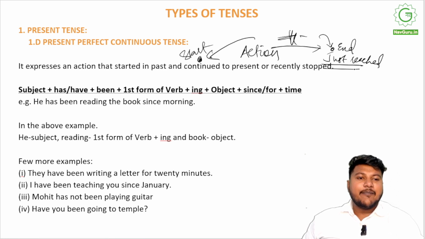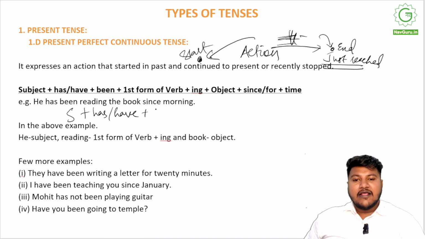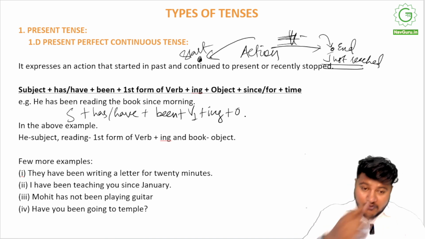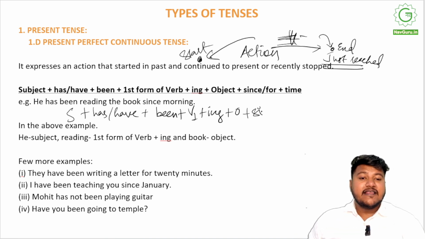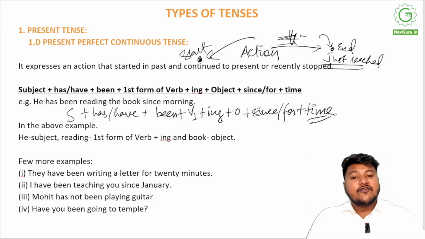When these cases happen, this is when we use present perfect continuous. Either the action is already happening, it is midway, or it has just completed, right? For this, we use subject plus has/have plus been, very important, plus first form of verb plus ing plus object, and most importantly, after the object it's followed by since or for, because we also have to tell how long they have been doing it. We have to also add time to it, right? So this is the sentence structure for present perfect continuous.